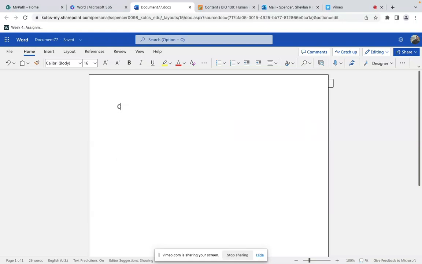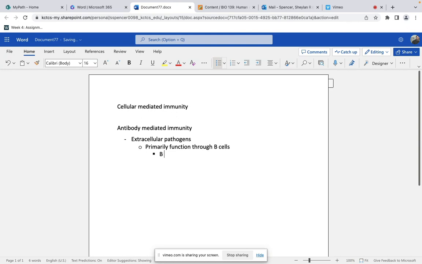I think it's important for you guys to know the difference between cellular mediated immunity and antibody mediated immunity. Antibody mediated immunity is going to respond to extracellular pathogens, right? It's going to primarily function through B cells, and we know that B cells are antigen presenting cells.